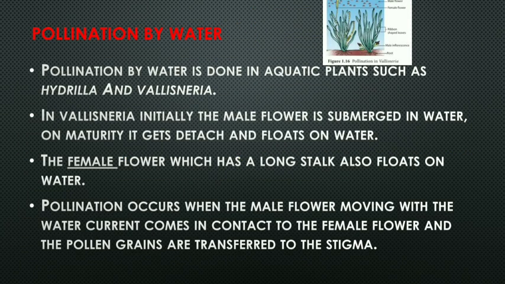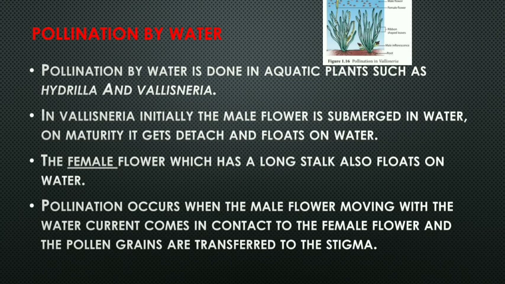The third is pollination by water. Water also acts as an agent of pollination. Pollination by water is done in aquatic plants. Aquatic plants means the plants which live inside water, such as Hydrilla and Vallisneria. In Vallisneria, initially the male flower is submerged in water. On maturity, it gets detached and floats on water.